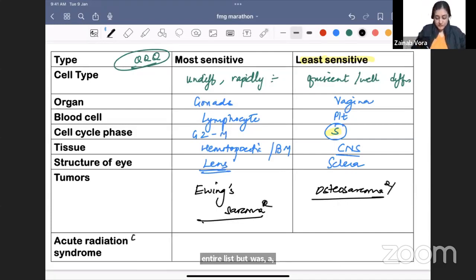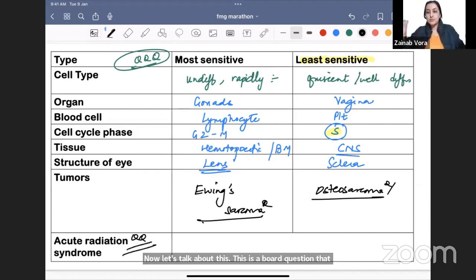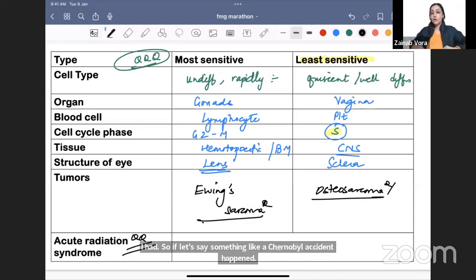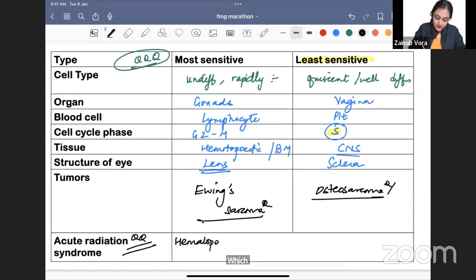Now let's talk about this. Many questions come from this. So let's say something like a Chernobyl accident happened, so much nuclear leakage has happened, what will be the order of the systems getting affected? The first system to be affected is going to be the most sensitive one, which is hematopoietic. Hematopoietic syndrome will happen before GI.